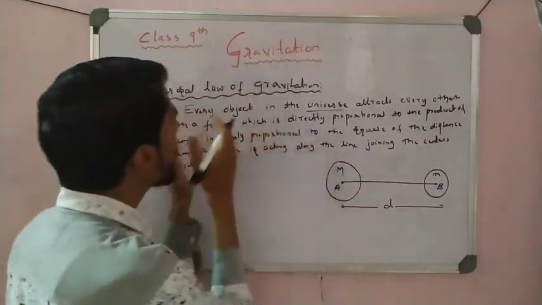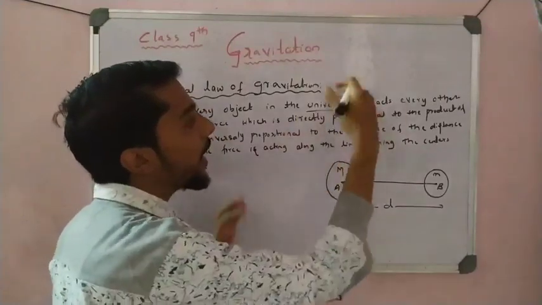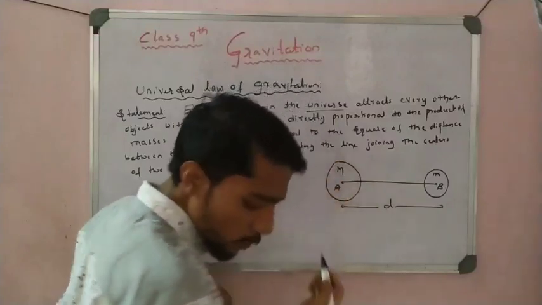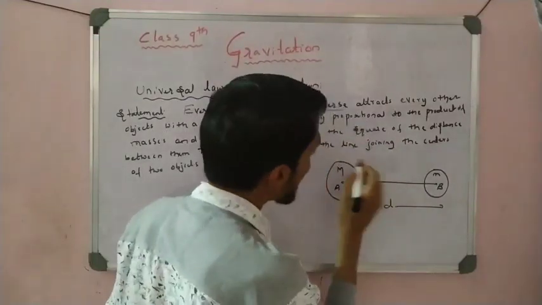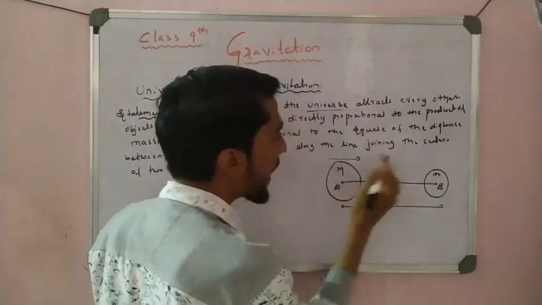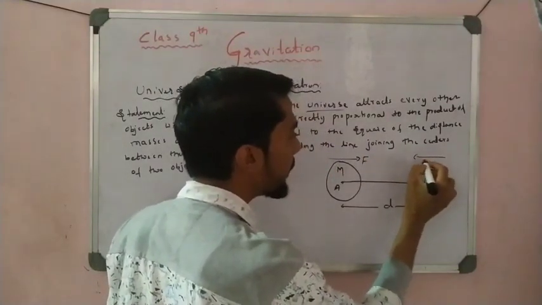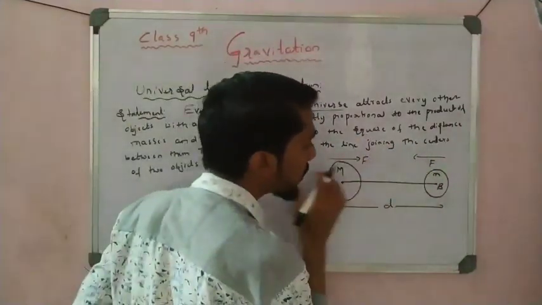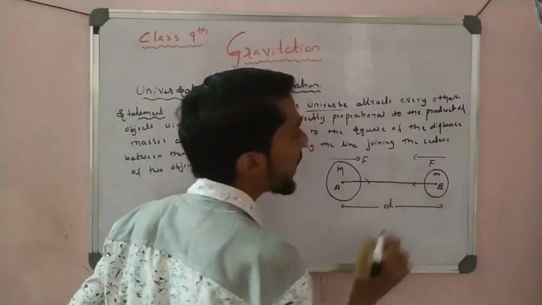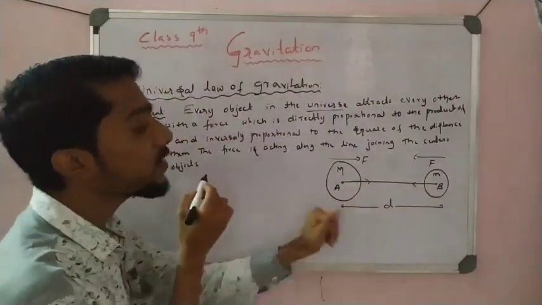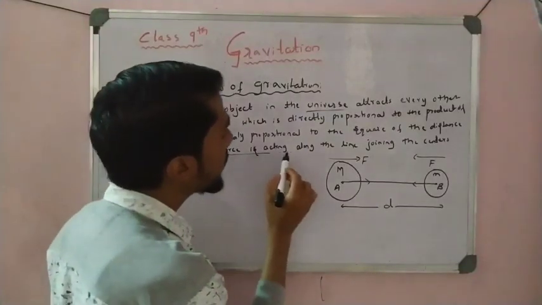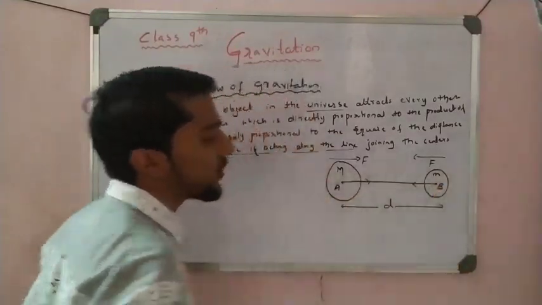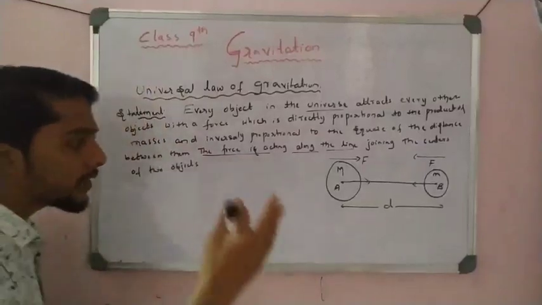Now, as per the statement, every object attracts the other object with a force F. Observe that A attracts B with force F, and at the same time B attracts A with the same force of attraction. The direction of this force is along the line joining the centers of the objects. So this is the diagram. Let us take it mathematically.